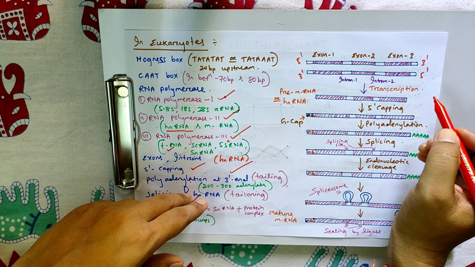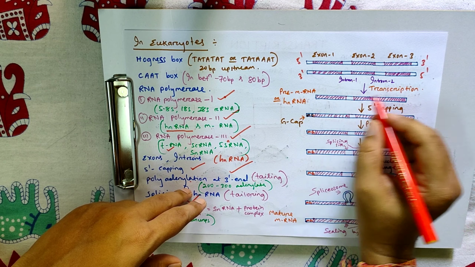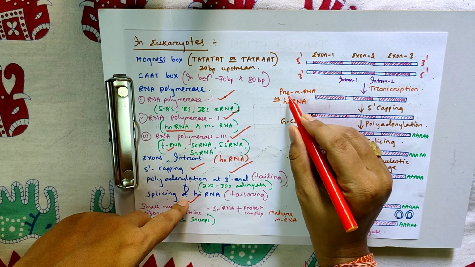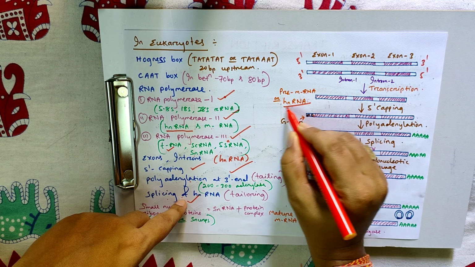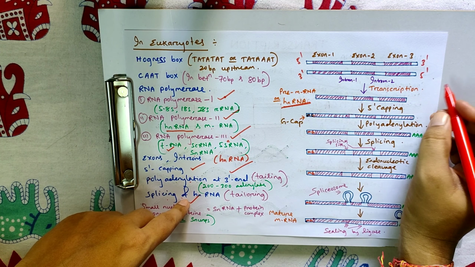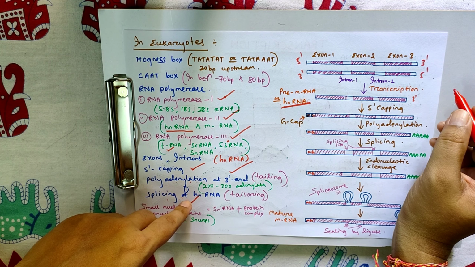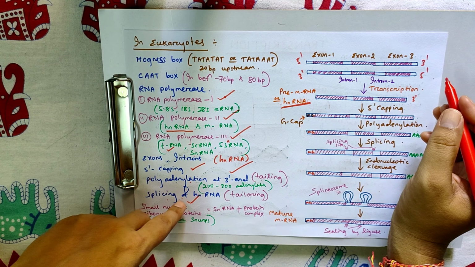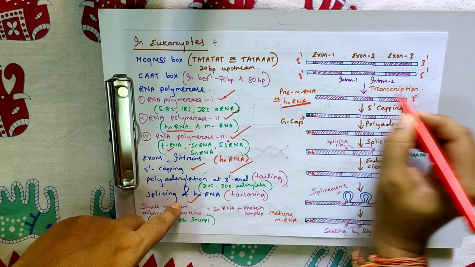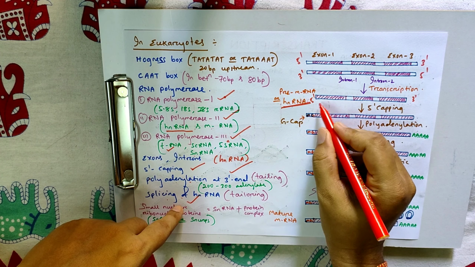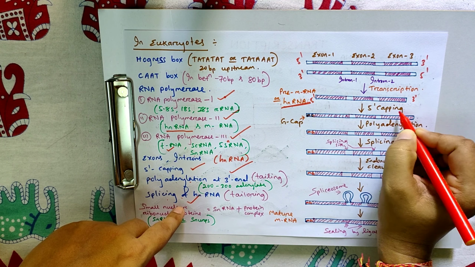Here what happens, this RNA is the pre-mRNA or hnRNA, heterogeneous nuclear RNA. This hnRNA first undergoes 5' capping.